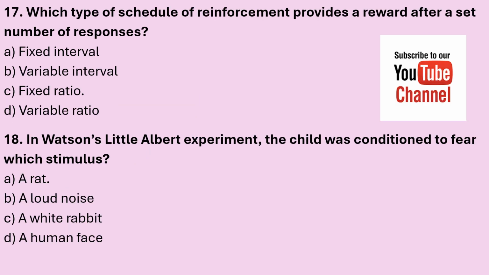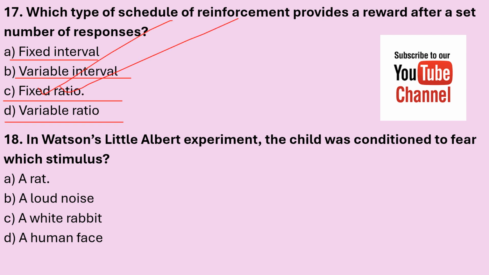17. Which type of schedule of reinforcement provides a reward after a set number of responses? A. Fixed interval, B. Variable interval, C. Fixed ratio, and D. Variable ratio. The correct answer is fixed ratio.